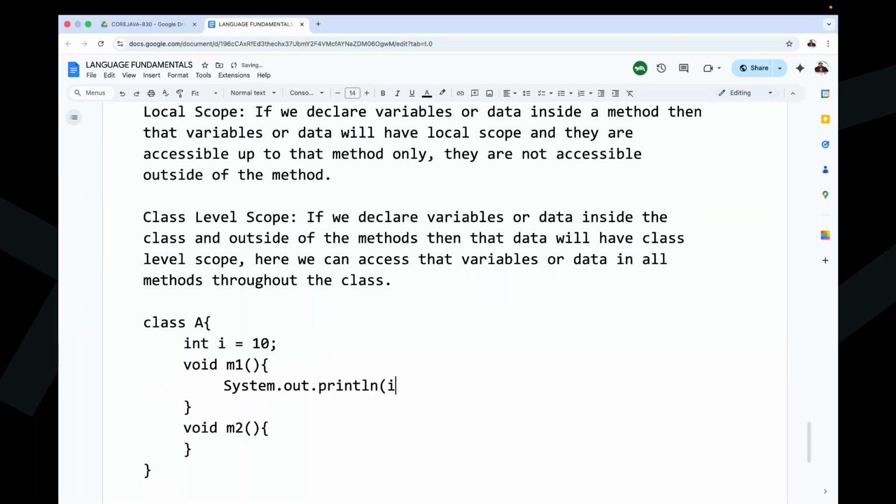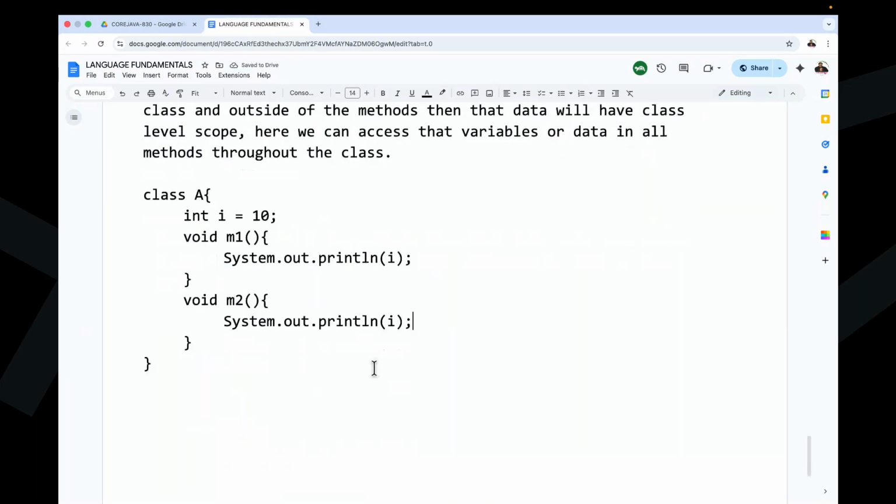Now tell me, is it possible to access the i variable inside this M1 method, System.out.println of i? Possible or not possible? Yes, perfect. It is possible to access the i variable inside this M1 method. Now tell me, is it possible to access that same i variable inside this M2 method?